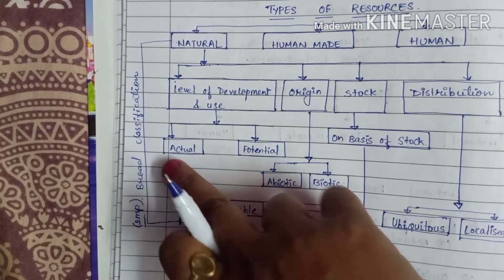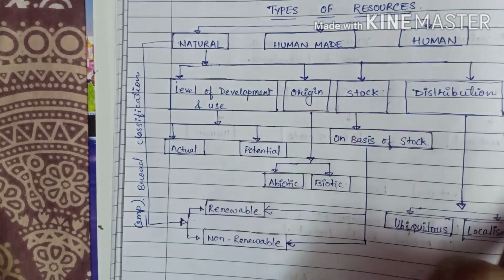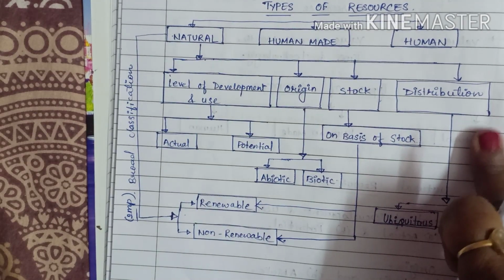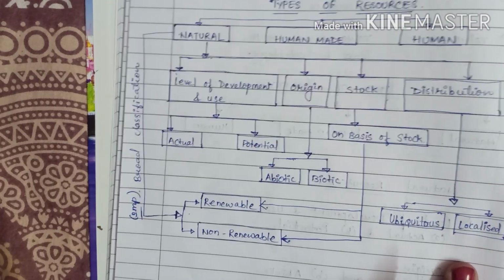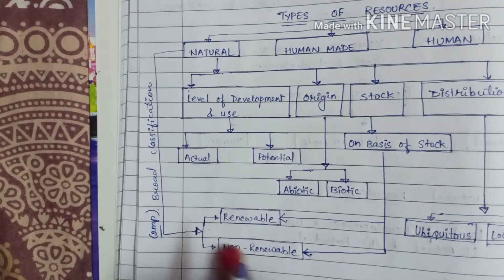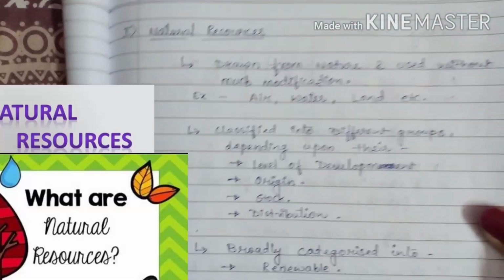It is important because it is a broad classification of natural resources. And then distribution. According to distribution, ubiquitous and localized. Understand this? Natural resources. Now, in depth we learn about natural resources.